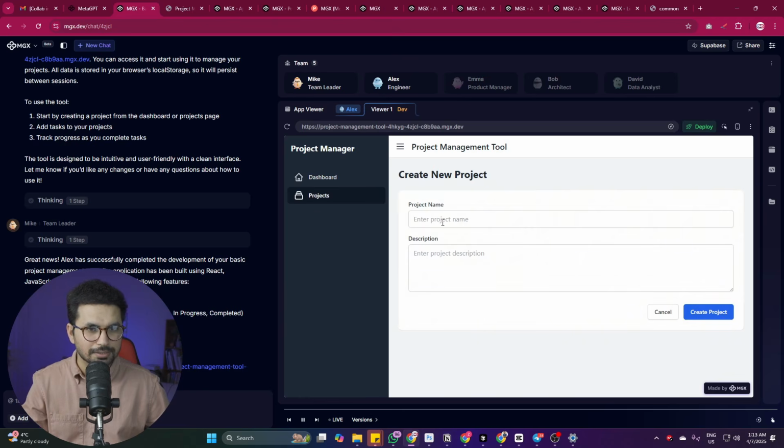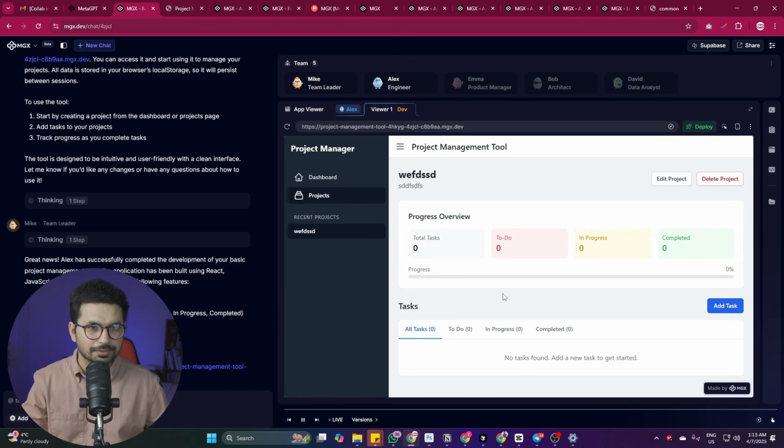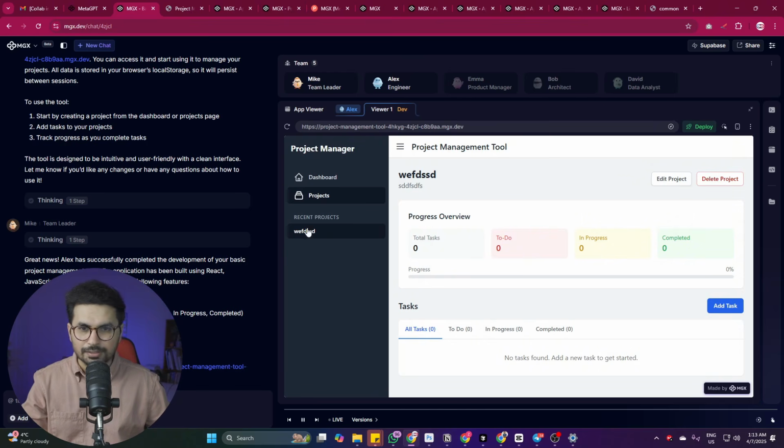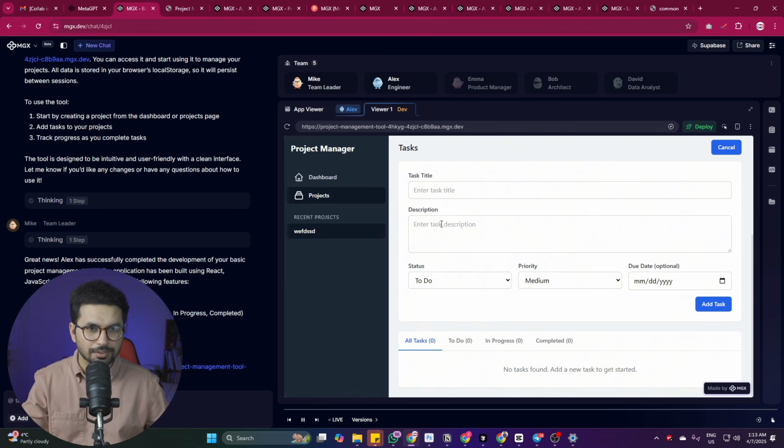I can simply click on this, and then I can see that this is the project view. Everything is working perfectly fine. There is no problem at all. There is no error that I could see so far. So everything is seamlessly working.